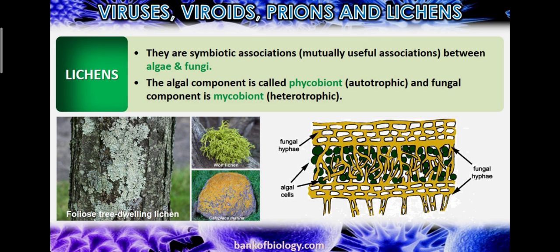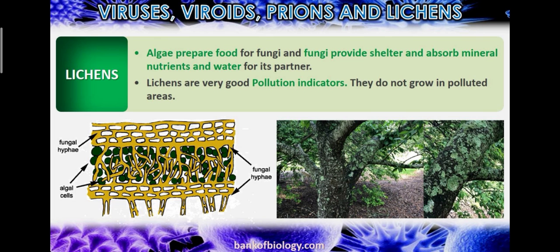Okay, they show the symbiotic association between algae and fungi because both benefit from each other. No one harms the other. Algae prepare food for fungi, and fungi provide shelter and absorb minerals, nutrition and water for their partner.